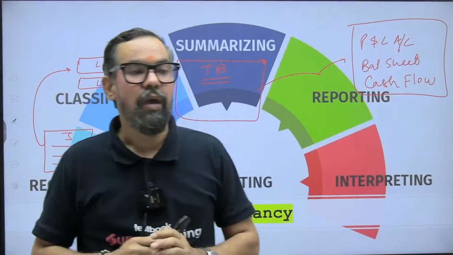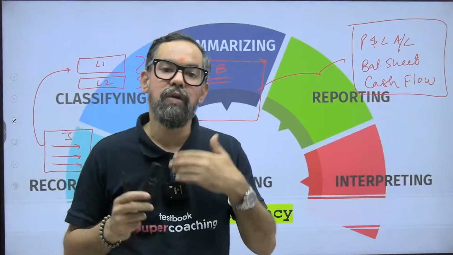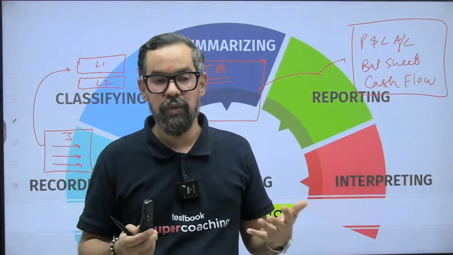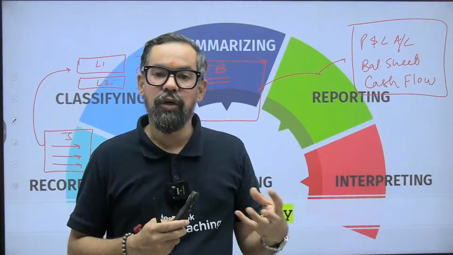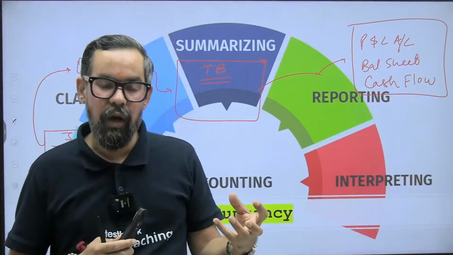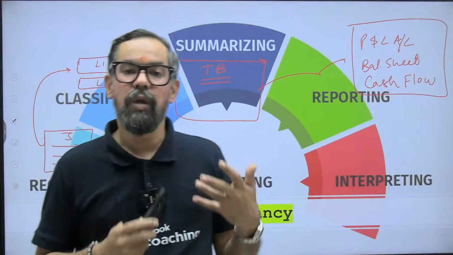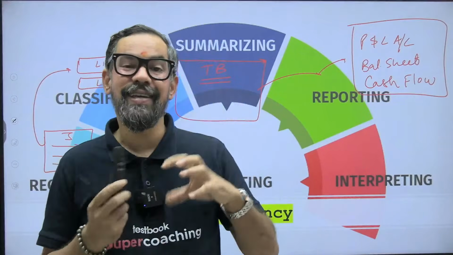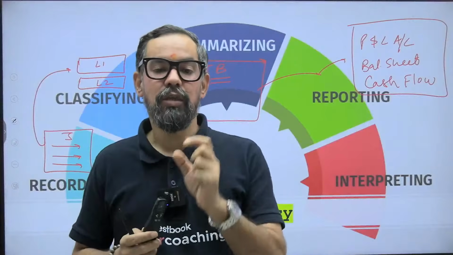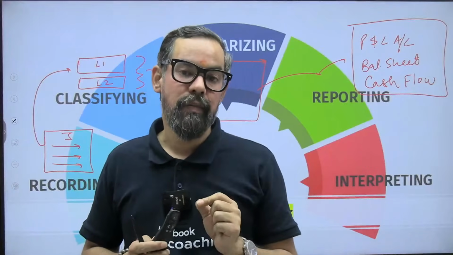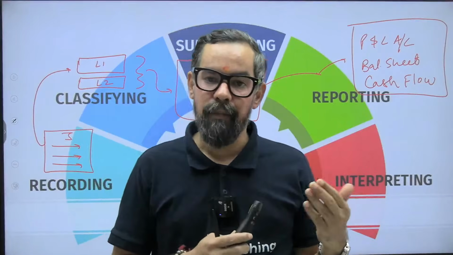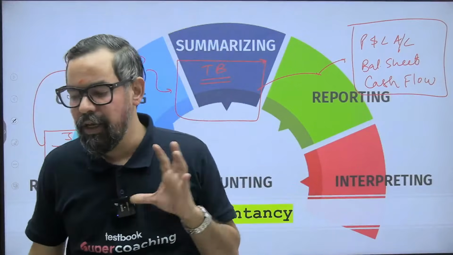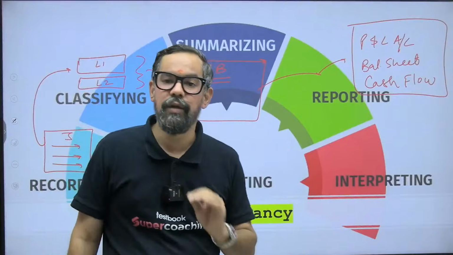Let's say if you want to invest in some company's shares, you can use market prospect ratios like earnings per share. You can use the price to earnings ratio. You can use dividend payout ratios and others. If a company is raising some debt and you want to check the solvency of that business, you can use the debt coverage ratio and all. These are some areas which generally come under the interpretation part.